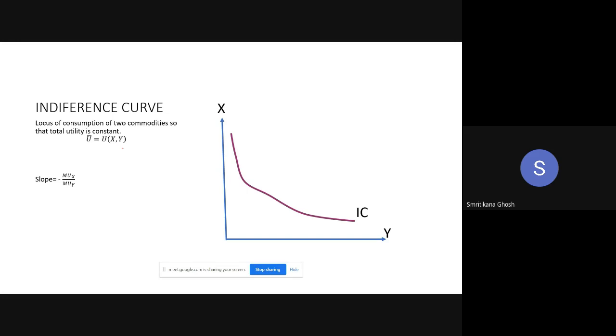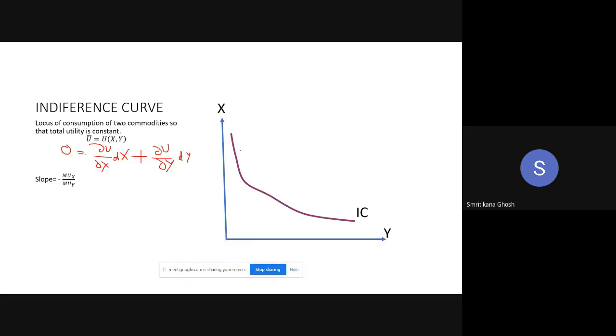If I totally differentiate it, the left hand side will be 0 because it's a constant, and the right hand side will be del u by del x into dx, plus del u by del y into dy.